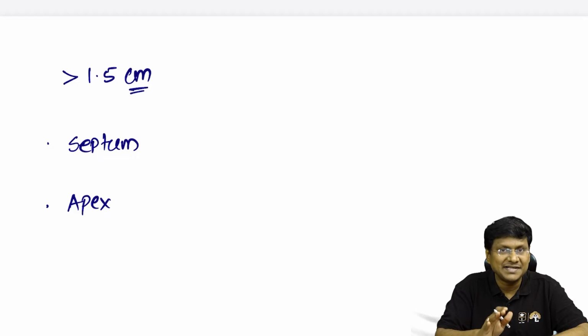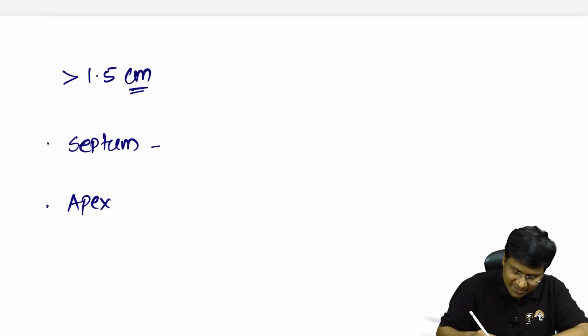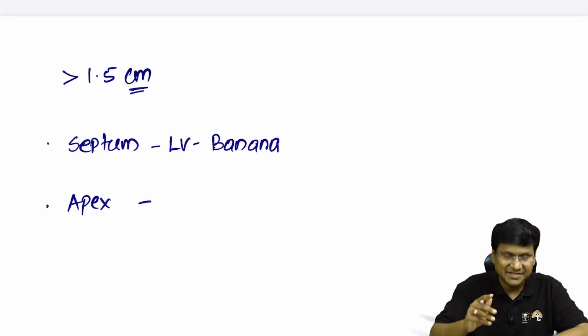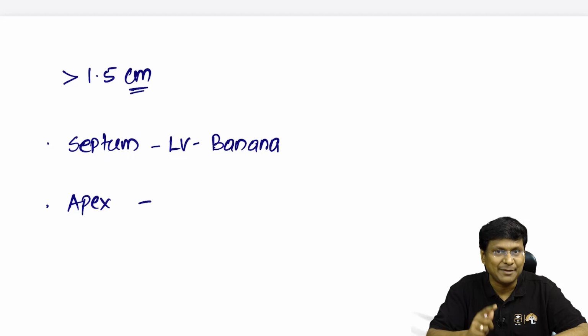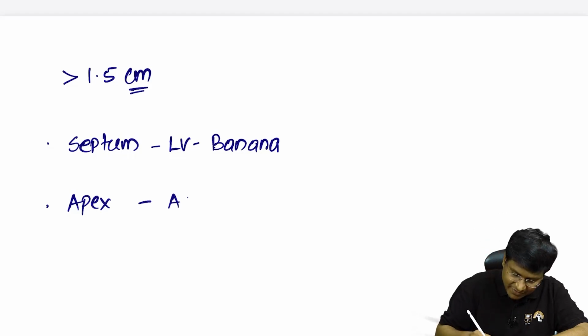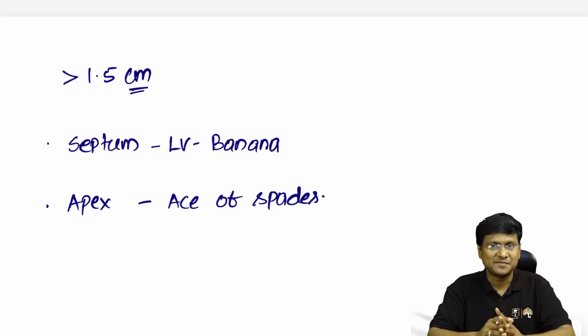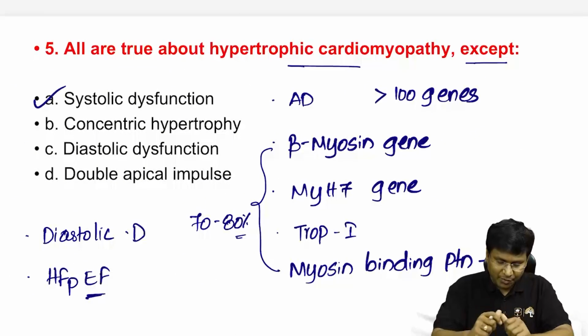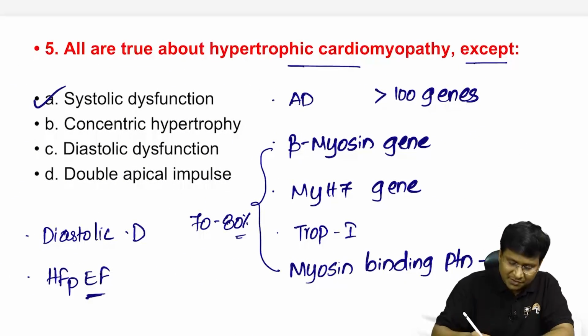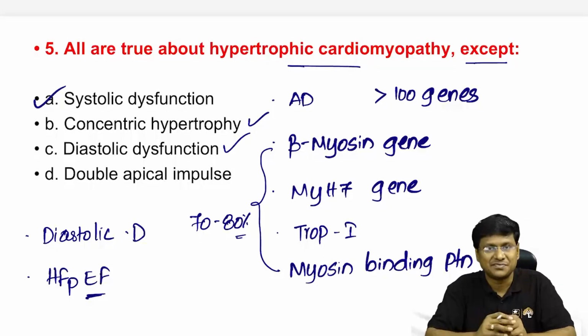Now, if there is increase in the thickness of the septum, what will be the shape of the LV? That is a banana shaped LV, right? And if there is increase in the thickness at the apex, then the shape of the LV, we describe it as the ace of spades. And one more important point is the hypertrophy that you will have is the concentric hypertrophy causing diastolic dysfunction.